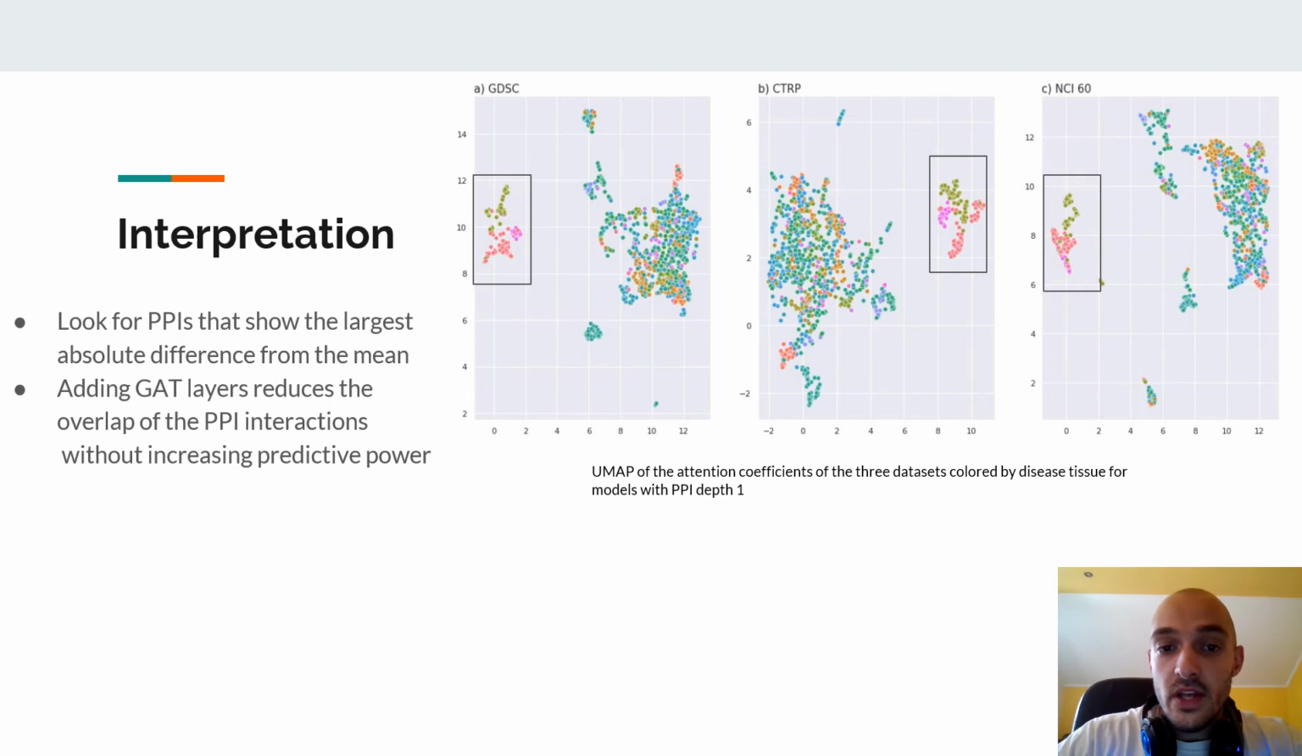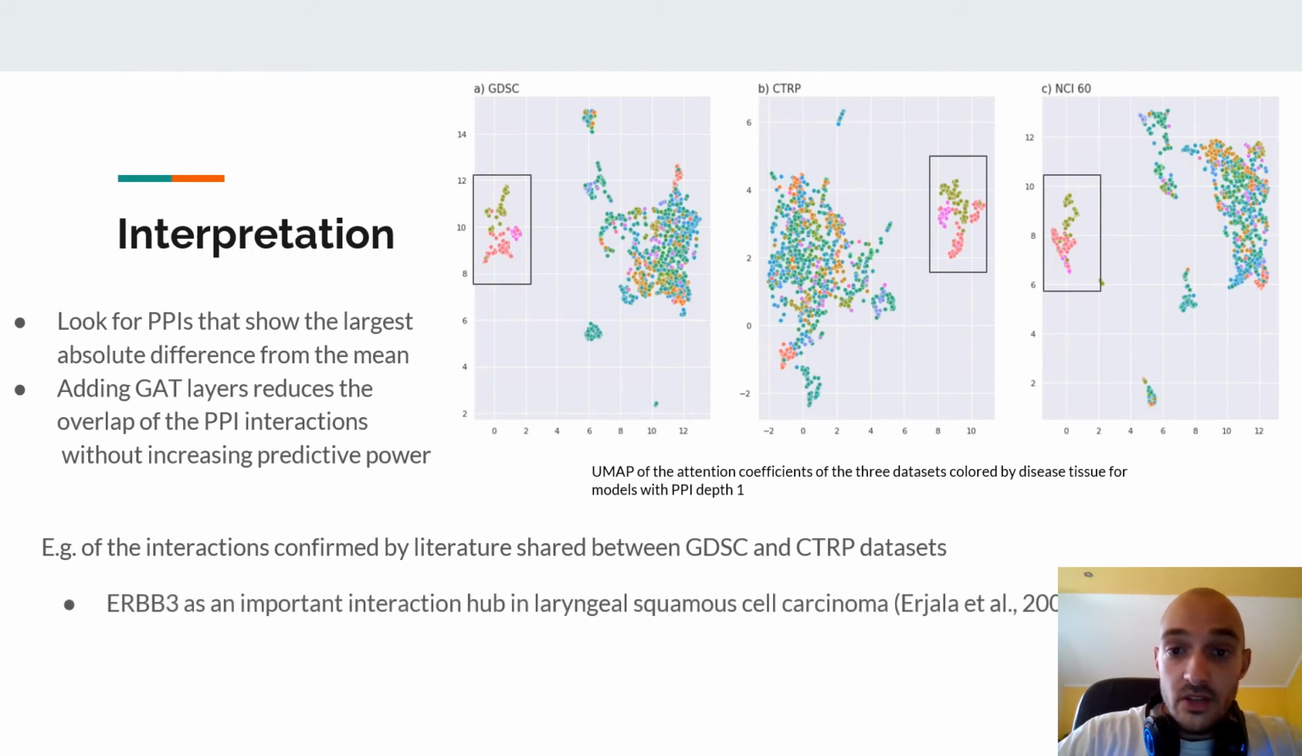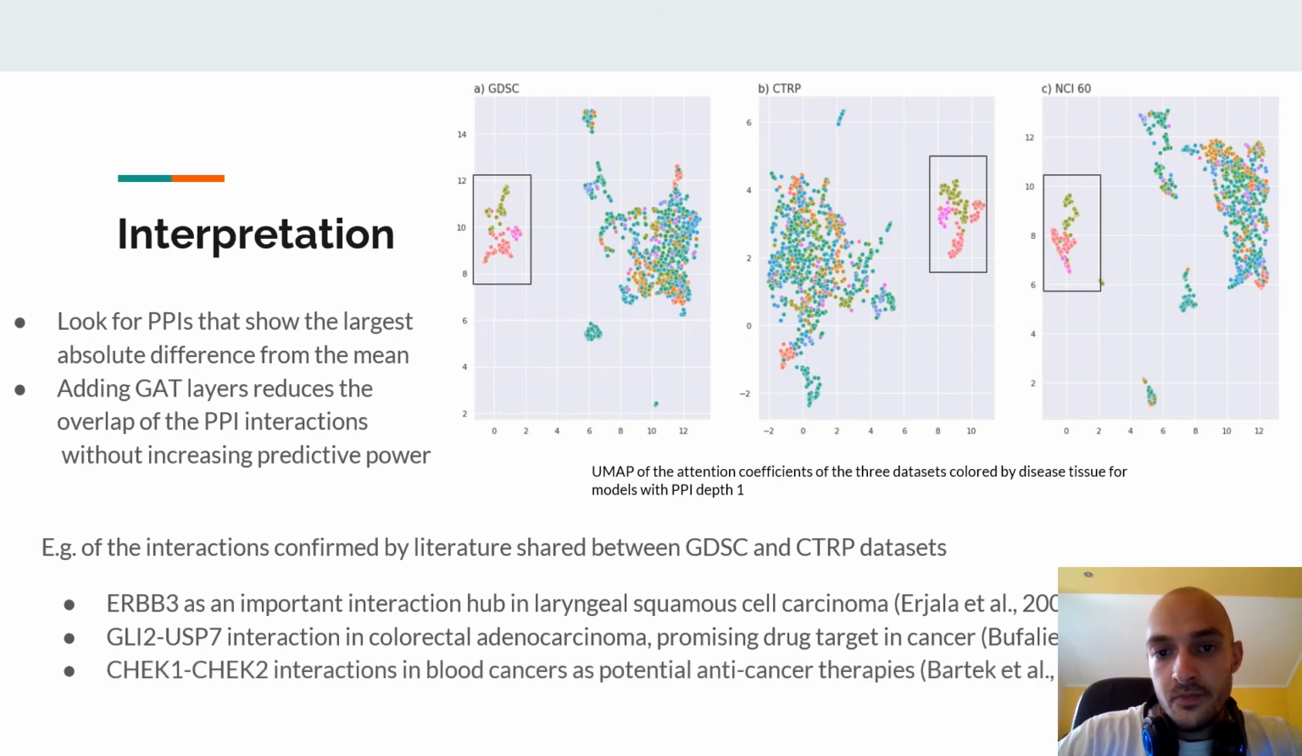We looked for correlation between the most important interpreted PPI interactions and the relevant literature. As an example of found interactions, we have found that ERBB3 serves as an important interaction hub in laryngeal SEC. GLI2 and USP7 interaction, a promising drug target, has been found as one of the most important interactions mediating drug response in colorectal adenocarcinoma. Checkpoint kinase 1 and 2 interactions, which could be potential anti-cancer therapies, have been assigned high importance in blood cancers,